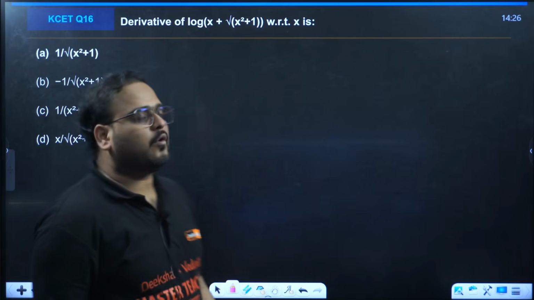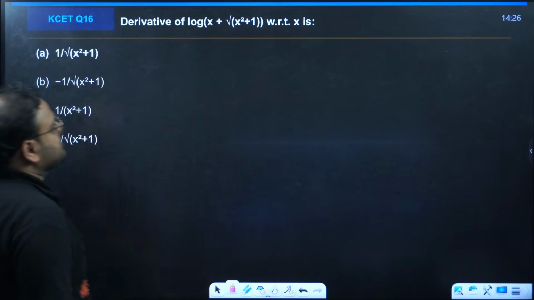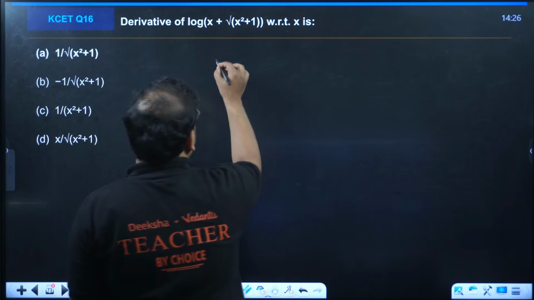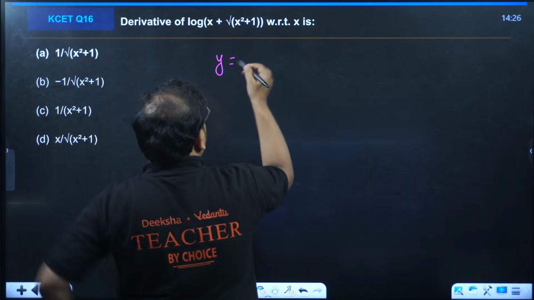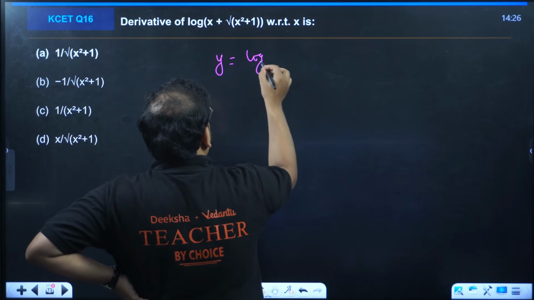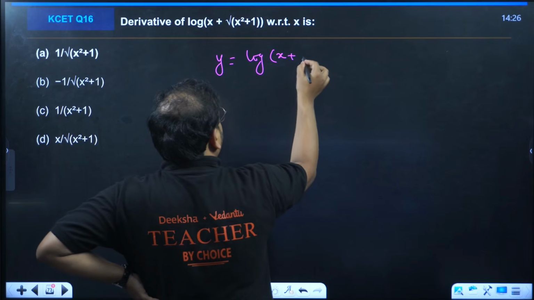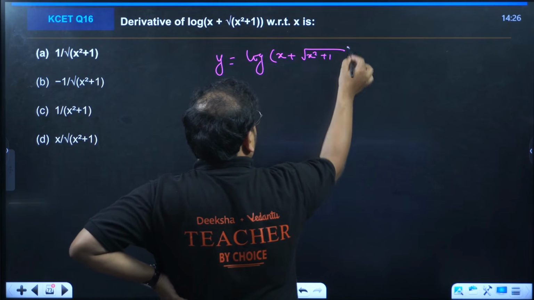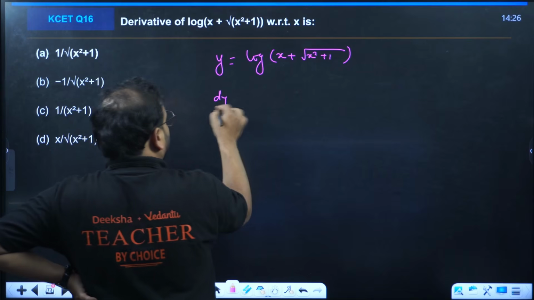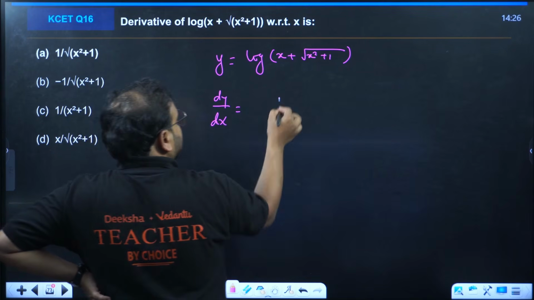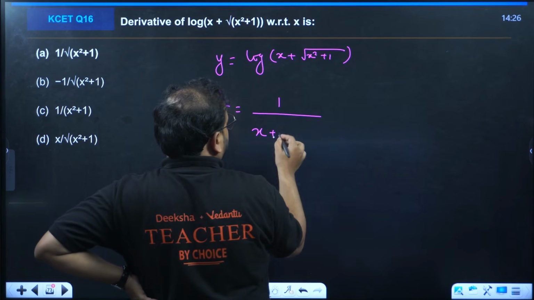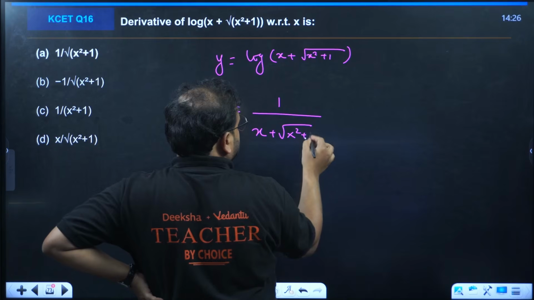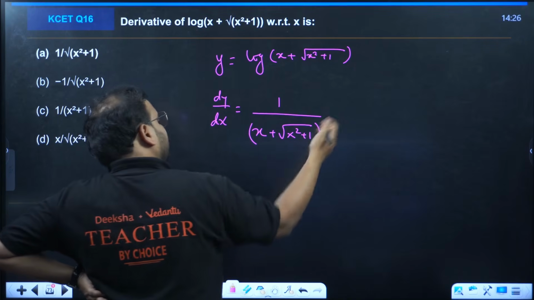Derivative of log of x plus root of x square plus 1. If possible, try to remember this form. This is the standard form. Not a very direct one, but an indirect one is there, and it becomes very useful. I'll show you. Differentiate it now. So this will come in denominator actually for the first. And what happens? This same thing repeats over here after differentiation.